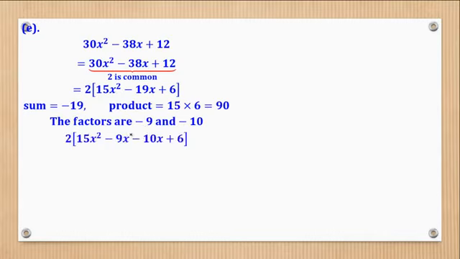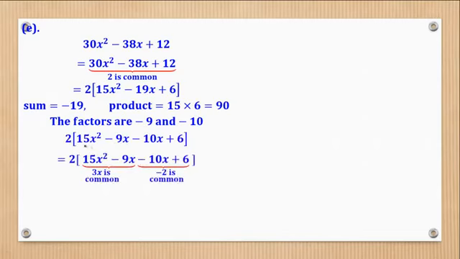So come and split the middle term and group in each pair, this and that. So here the common factor is 3x, here the common factor is -2, meaning that here, remove 3x and you come up with 5x. Here remove 3x and you come up with 9. Here remove 2 you come up with 5. Remove -2 you come up with positive 5x. Remove -2 you come up with -3.